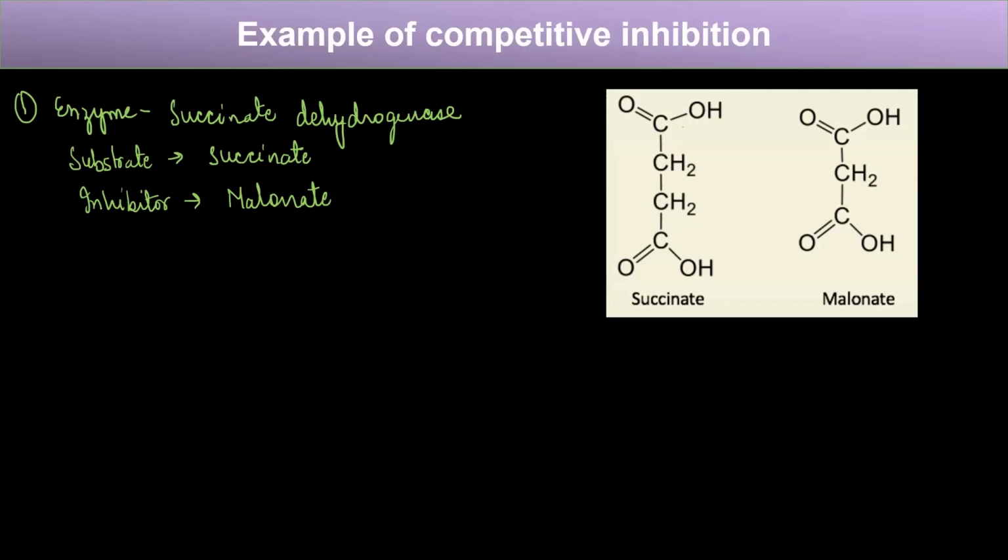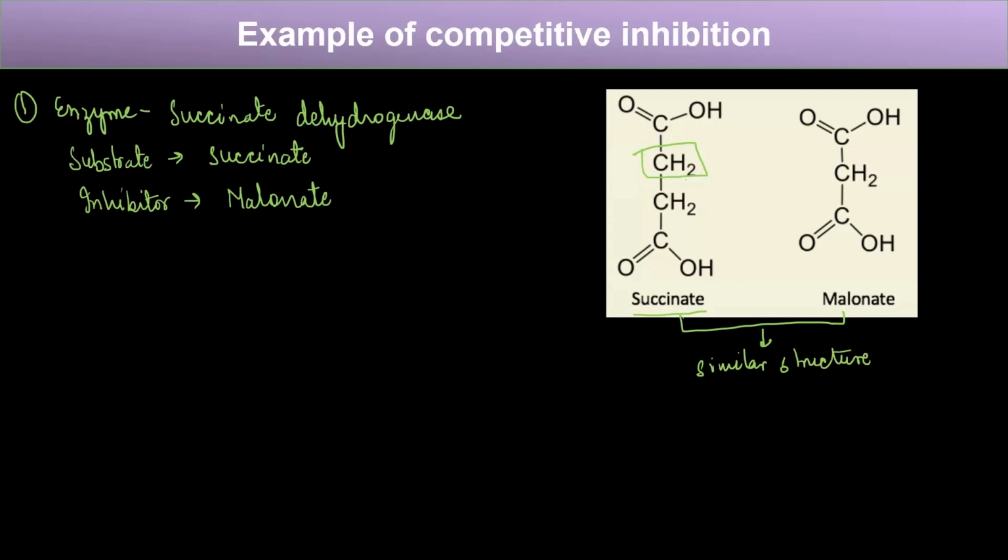Now, if you look at the structures of succinate and malonate, the succinate has an extra CH2 group as compared to malonate. But they have a similar kind of structure, because the CH2 itself is not that big to make a very different shape of this enzyme substrate. So both of these have similar structure.